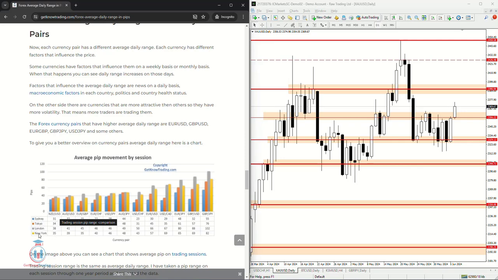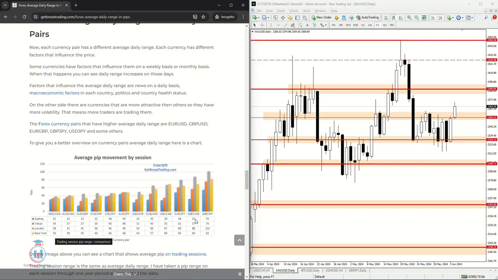If we take a look into the calculation of all the trading sessions, that means the whole day, 24 hours, New Zealand dollar against US dollar on average trades around 30 pips. Or you would like to trade GBP Japanese yen or GBP USD, which on average is around, let's say 30, this one is 90 together, 90 plus this one is 170, and we can say 240, divided by 4 is around 60 pips. So we have 60 pips on average, which is double the New Zealand dollar. Which pair would you like to trade?